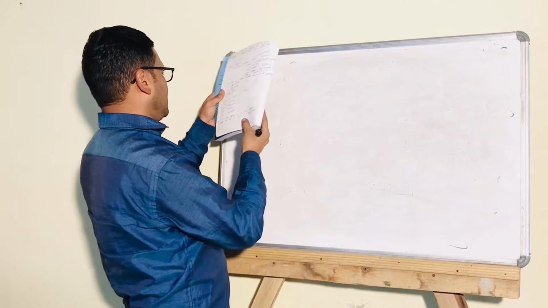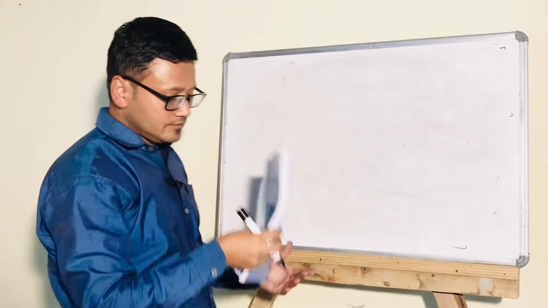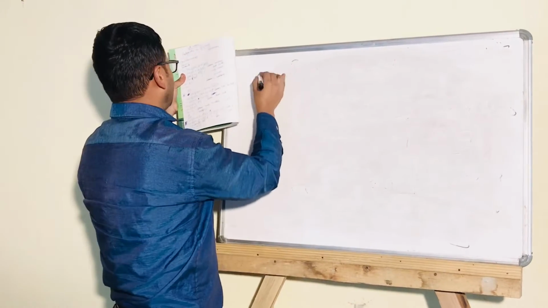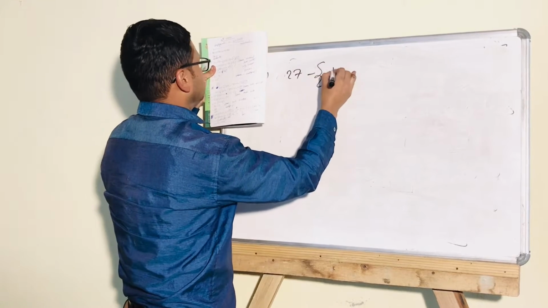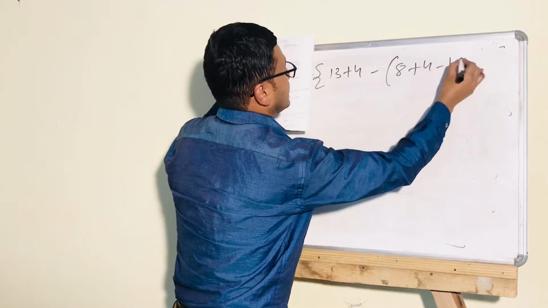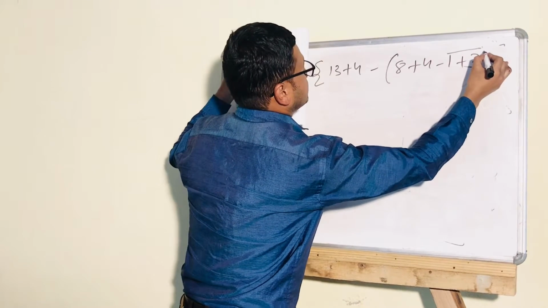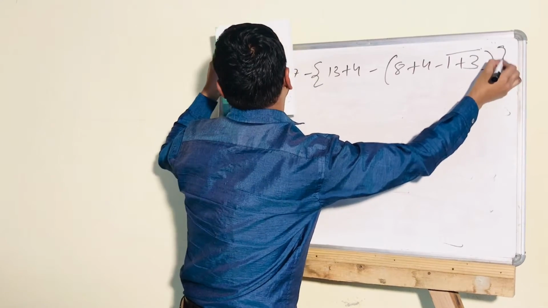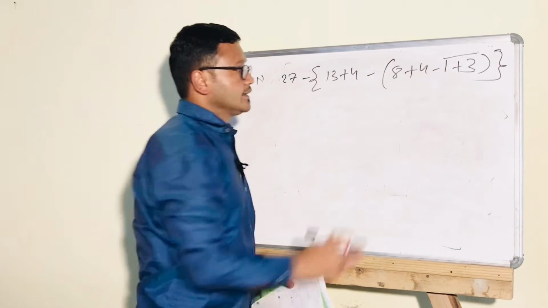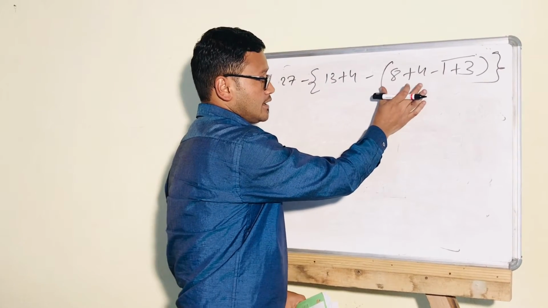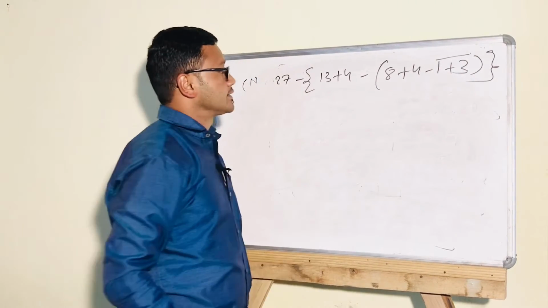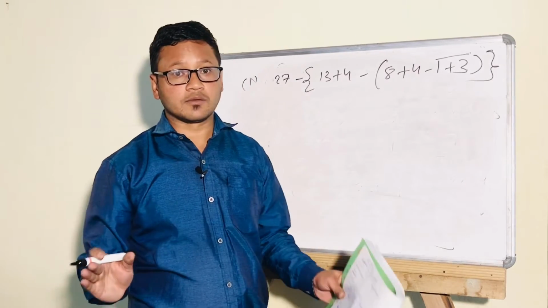Okay, I'll write some questions on my board. Number 1: 27 minus {13 plus 4 minus (8 plus 4 minus the bar of 1 plus 3)}. Now seeing this question, there is a curly bracket, a round bracket and a bar. There are three types of brackets. First we need to follow the order while removing the brackets.